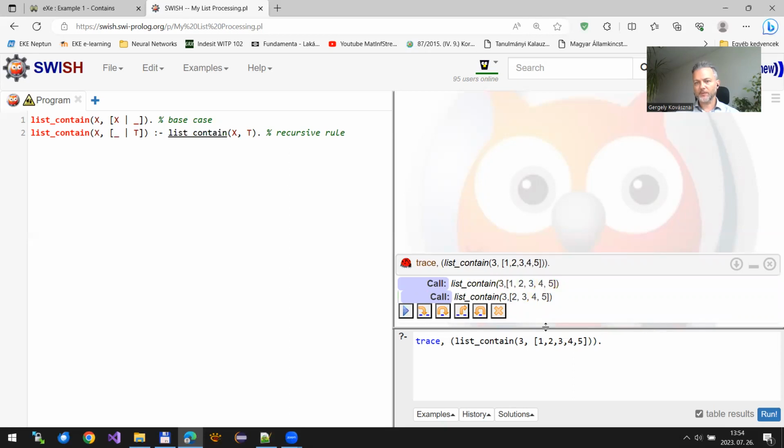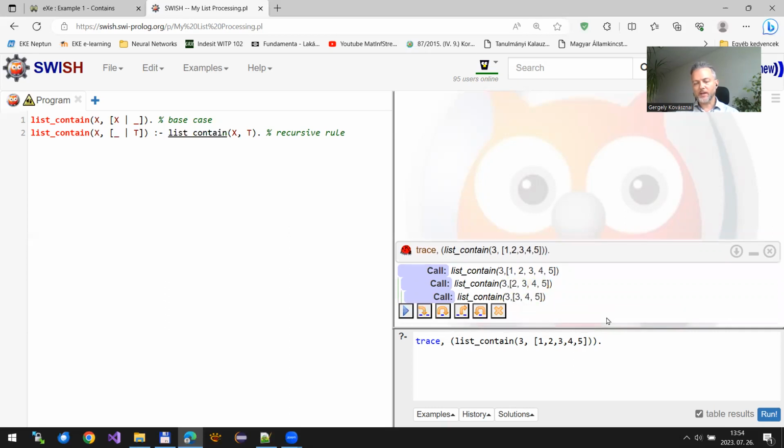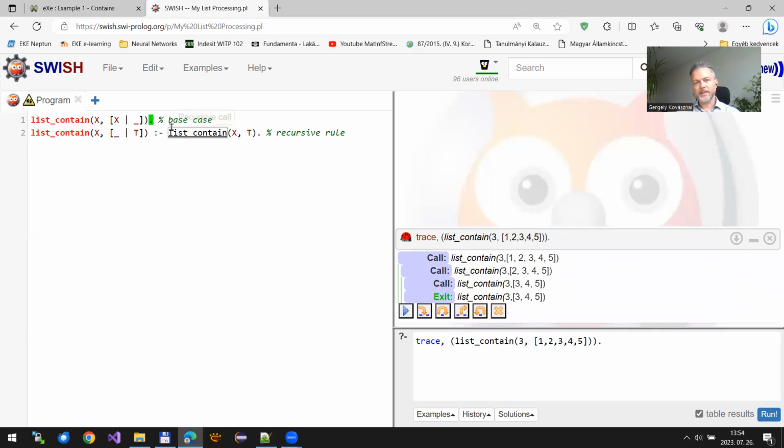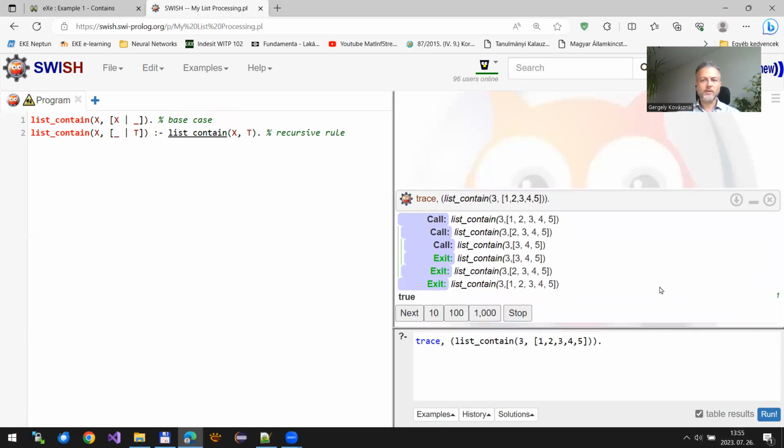Okay, so first we start to shorten the list, you see. So we check the head of the list, it's 1, it's not the same as the value of interest. So I'm checking the tail of the list, starting with 2 and so on, until I get to this point. Now you can find the same value in the head of the list, right? So this is where the base case is executed, as you can see, and this is where I know that the search was successful. So the Prolog interpreter returns true.